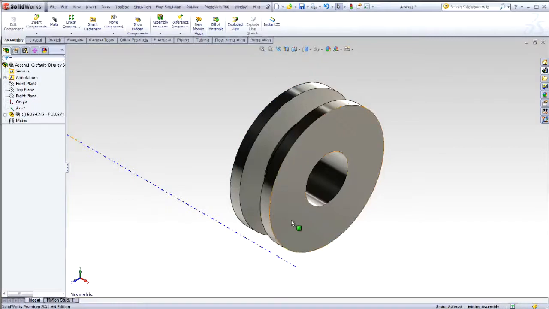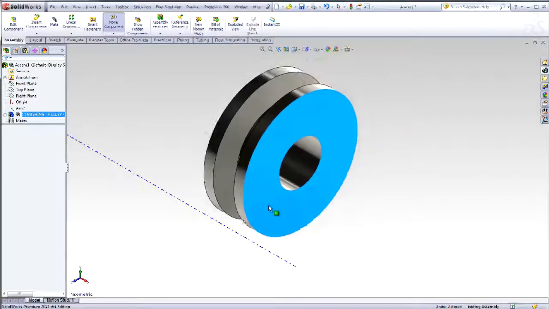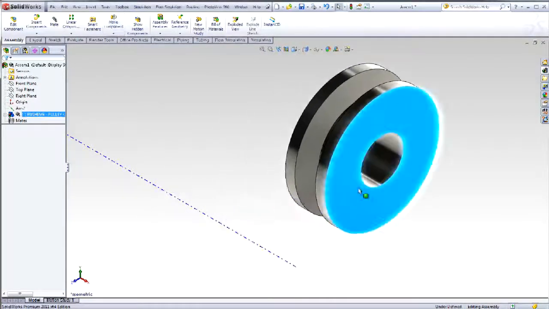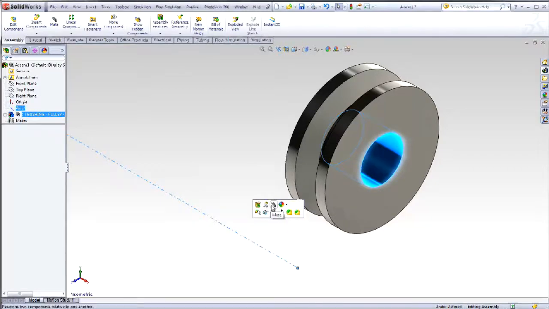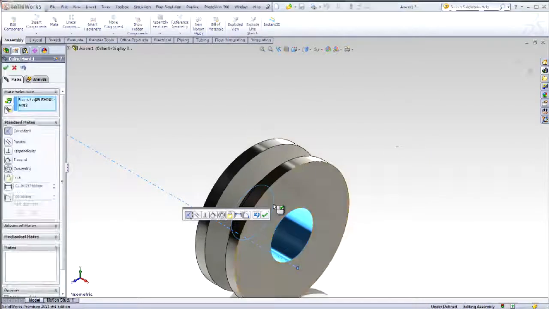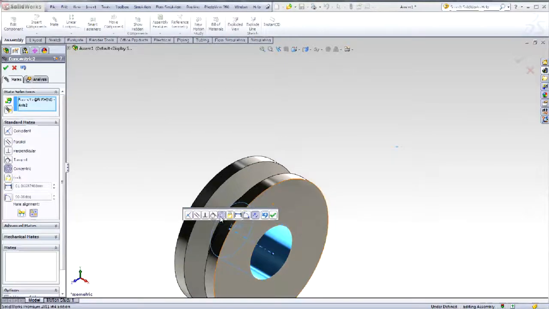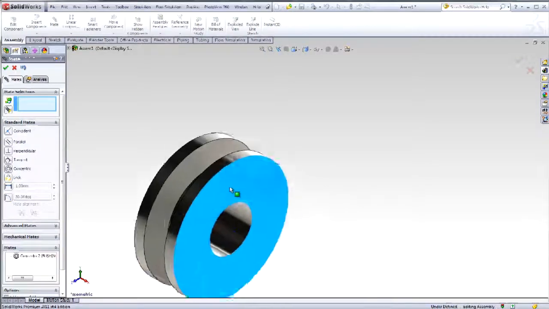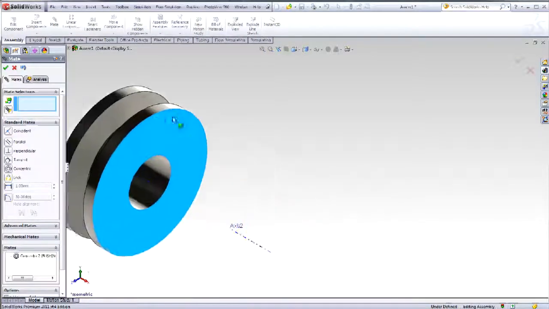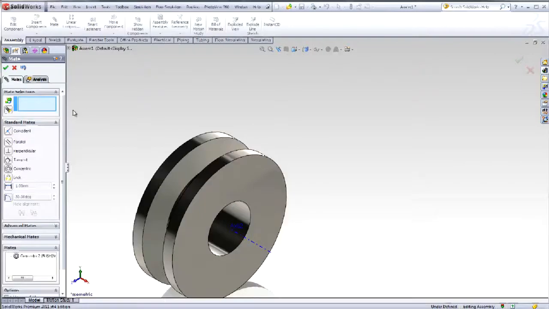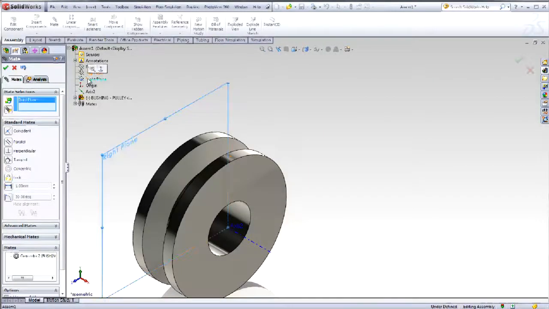By using a symmetric mate in the Advanced Mate section of SolidWorks, you can select two faces and a symmetry plane. Select the symmetry plane, and now the wheel becomes symmetrical about the right plane of the assembly between its two flat faces. Let's see how the wheel rotates. I'll unsuppress a small cut in the wheel. And now I have the perfect physical behavior for the wheel in my assembly.